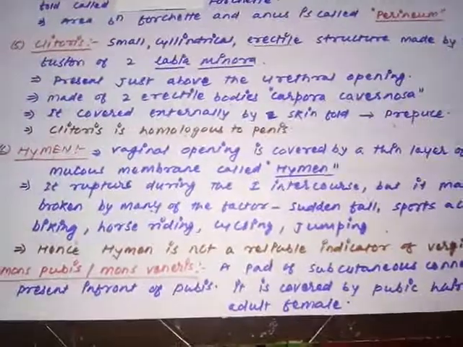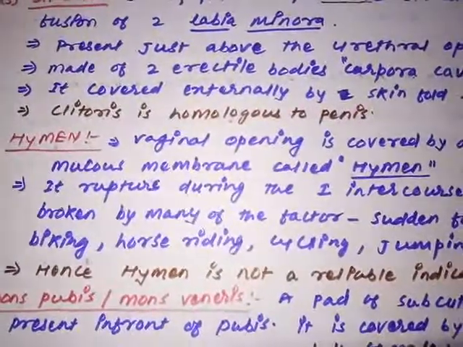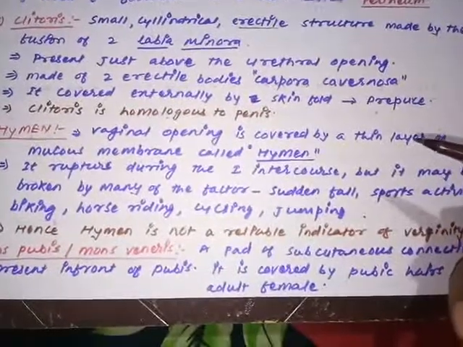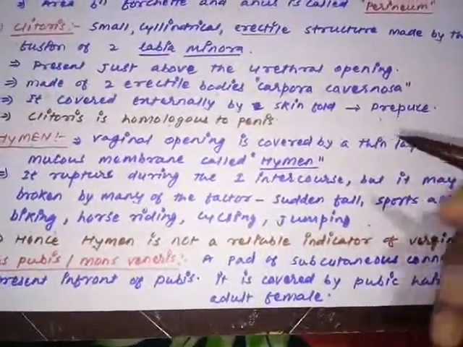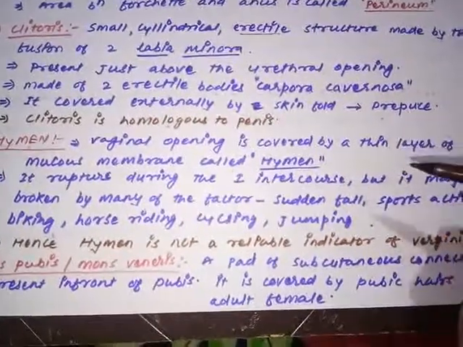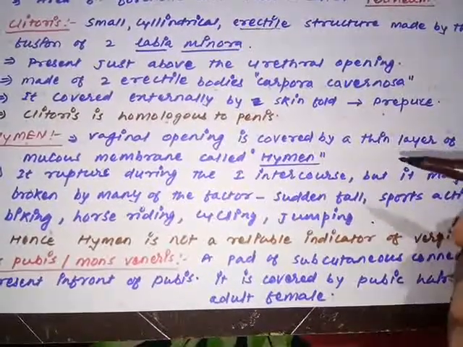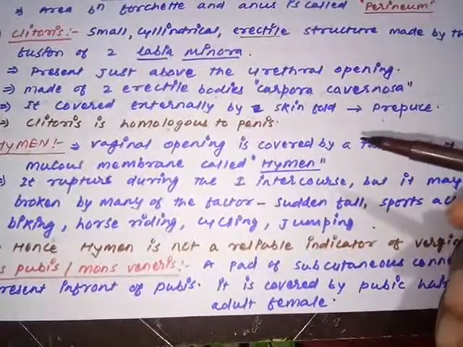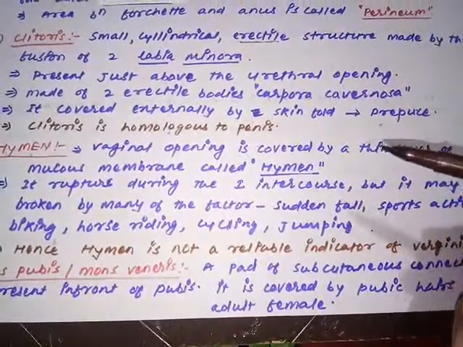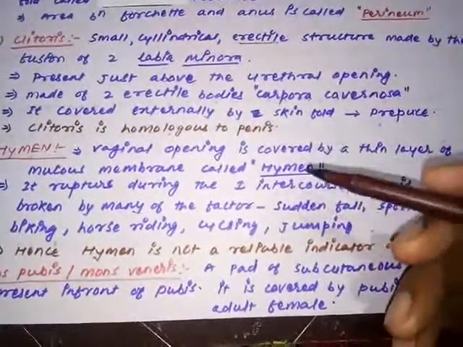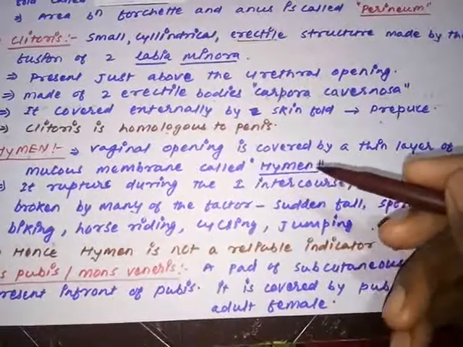Now moving on to the next structure, that is called the hymen. Dear students, the vaginal orifice is partially covered by a fold of mucous membrane. That fold of mucous membrane is called the hymen. Are you getting my point? Once again I am repeating, the vaginal opening is partially covered by a fold of mucous membrane. That fold of mucous membrane is called the hymen.